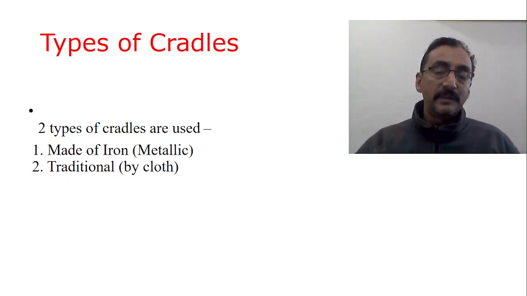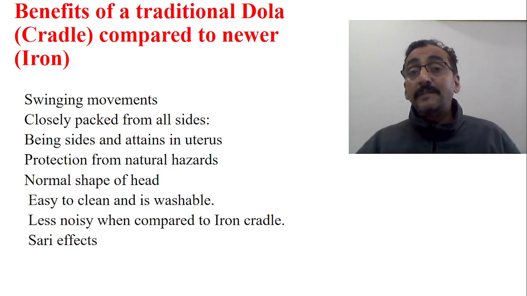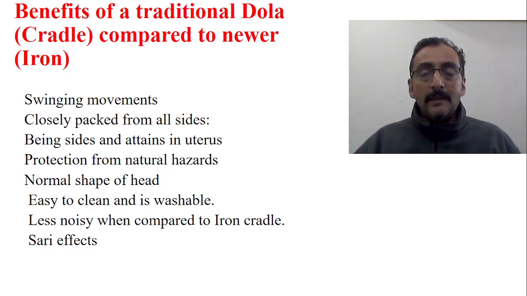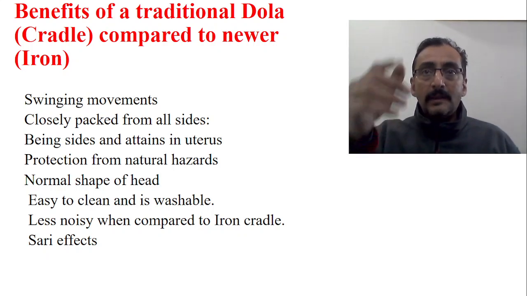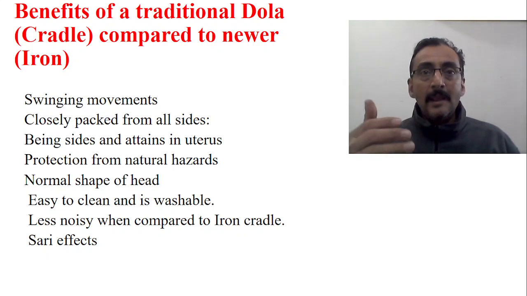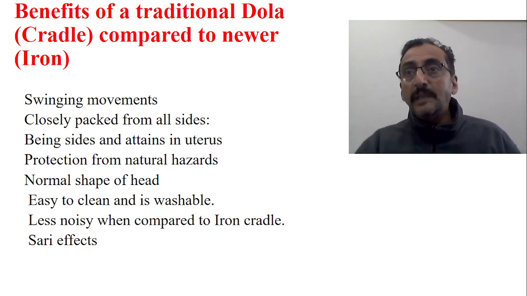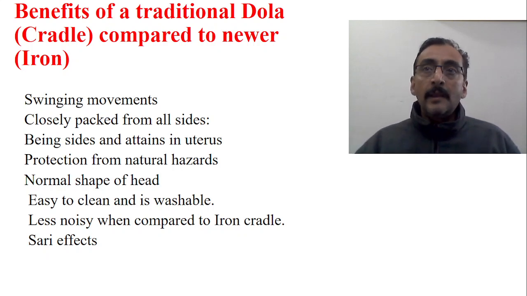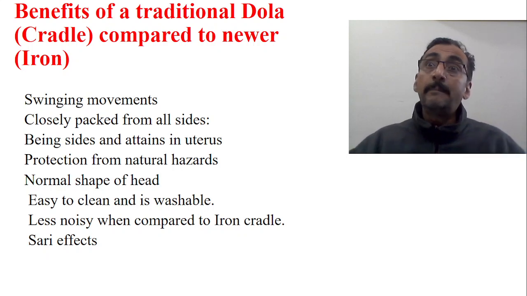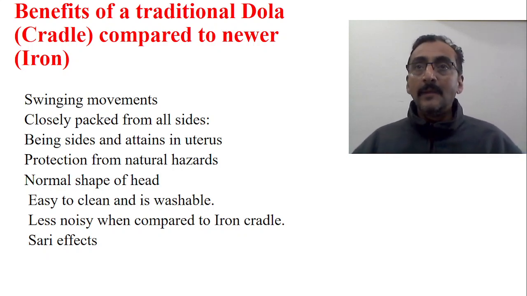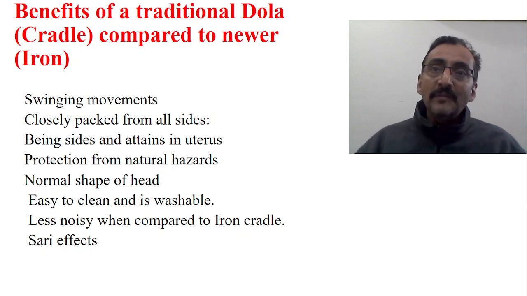Now let us see the difference between these two, the benefits of a traditional dola, that is the dola where we have tied a cloth, especially a long sari. What is the benefit of this compared to the newer techniques of cradle? When you use the sari as the dola or doli, it has more swinging movement compared to the iron or synthetic one. Now, what is the importance of this swinging movement?